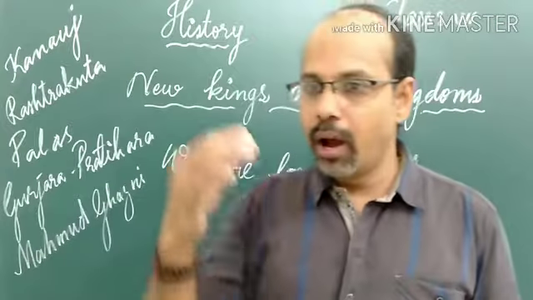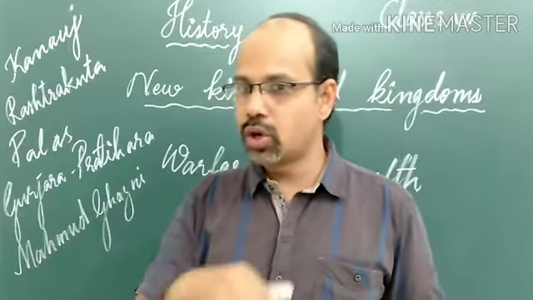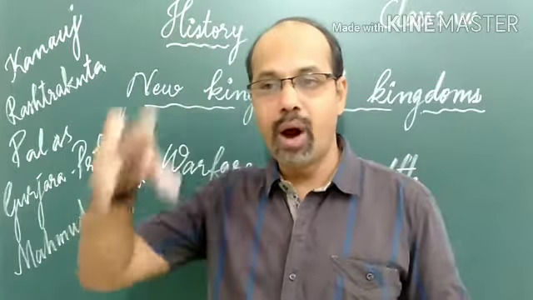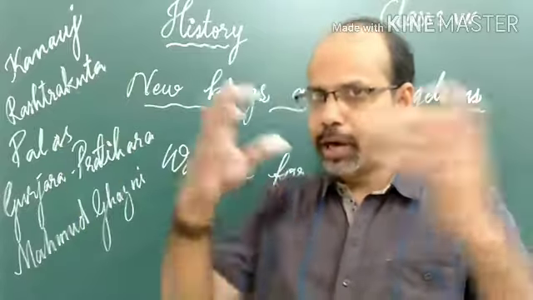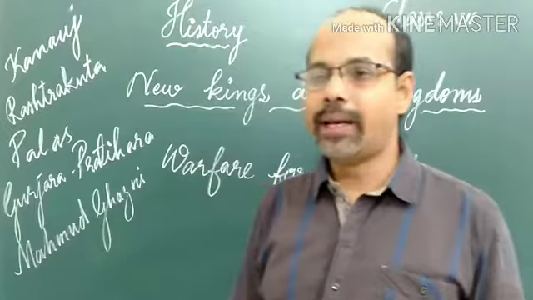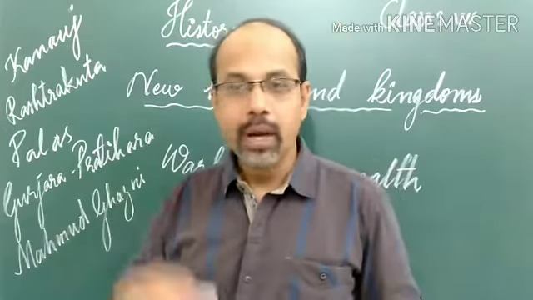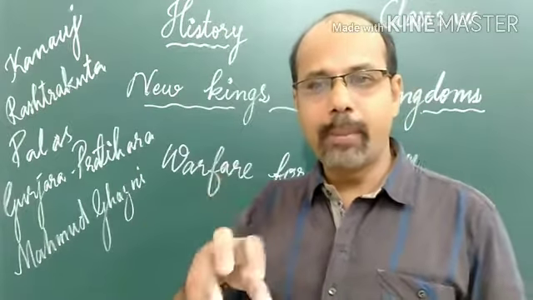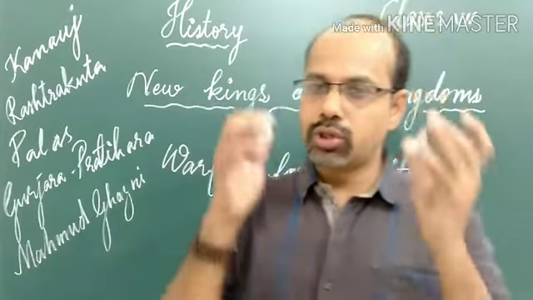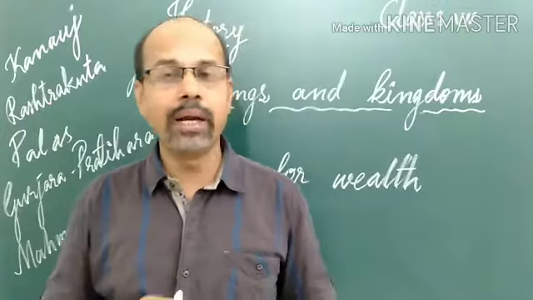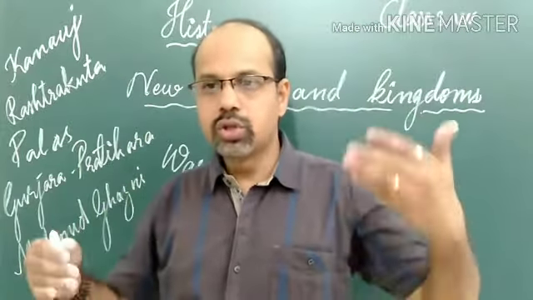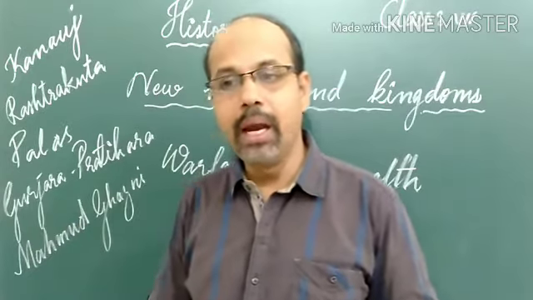Now we will see that other rulers also wanted to capture other regions and become very powerful. They wanted to show that they were very powerful kings, so they attacked other regions also. They also wanted to show their power through building temples. When they constructed temples in the name of the king, the temple came to be known by that name. That also shows their power, so they constructed many temples.